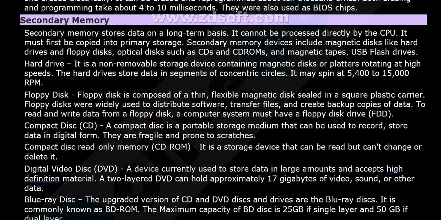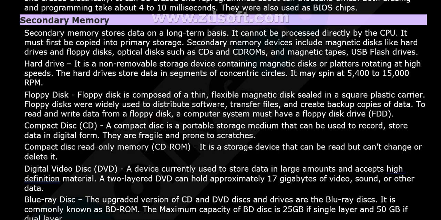What about the hard drive? It's a non-removable storage device containing magnetic disks or platters rotating at high speeds. The hard drive stores data in segments of concentric circles. It may spin at 5,400 rotations per minute.